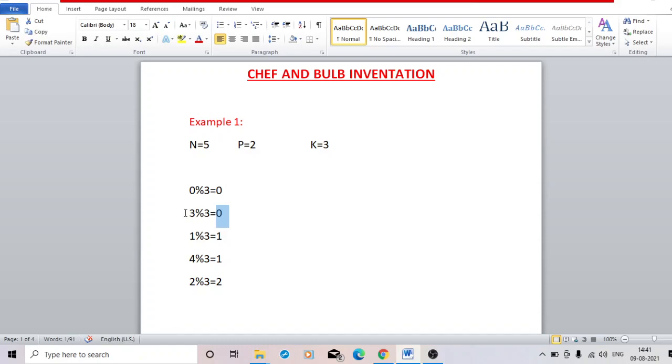Yes, gas number 3 gives him the mod value 0. So on the second day he uses gas number 3 for his invention, but again he failed. On the third day he checks if there is any other gas left for which the mod value is 0. No, so he moves on to 1 and checks for which gas the mod value will be 1. Here gas number 1 gives the mod value 1, so he works with gas number 1. Again, as it is not gas number 2, he failed. On the fourth day he chooses another gas with mod value 1. Yes, gas number 4, but again he failed.